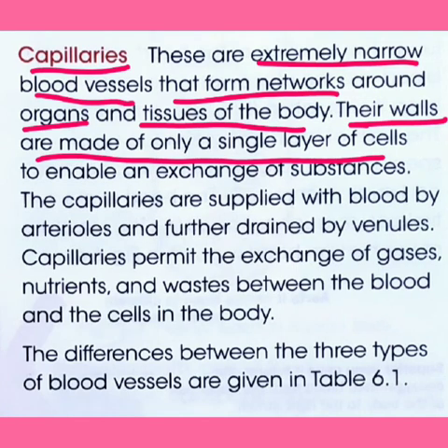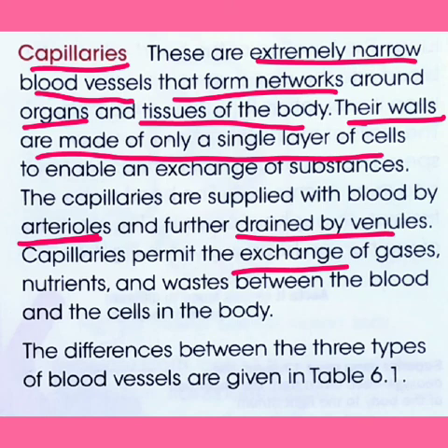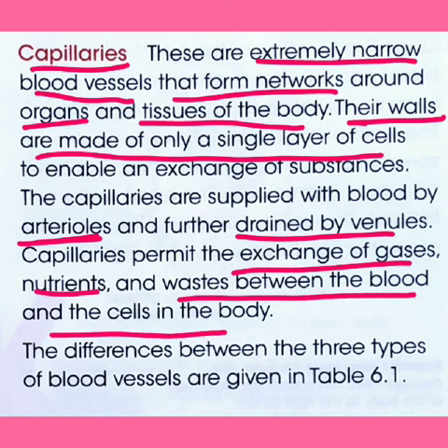These capillaries are supplied with blood by arterioles, which transport nutrients and other essential substances as well as oxygen to different organs and tissues. In return, the waste and other substances are drained by the venules through veins and out of the body with the help of different excretory organs. Capillaries also permit exchange of gases, nutrients and waste between the blood and the cells in the body.